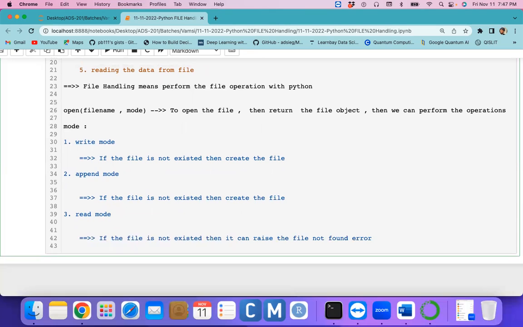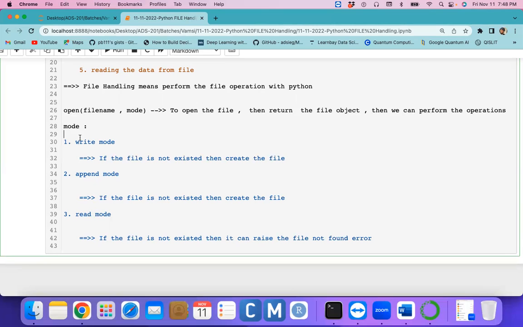Carefully observe here. If the file does not exist and you open the file in read mode, I can tell you what exactly read mode does in our upcoming examples. We have small differences between write mode, append mode, and read mode. Read mode helps when the file already exists; then only it can be opened. Otherwise it raises an error, meaning it does not return any file object.